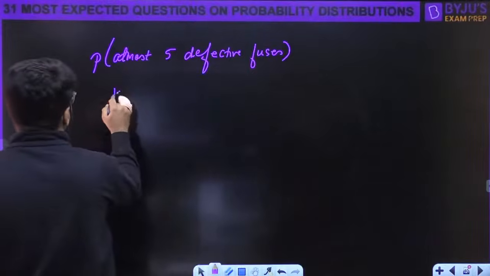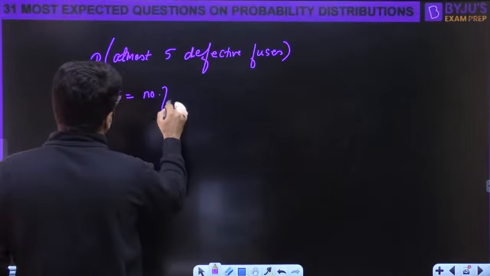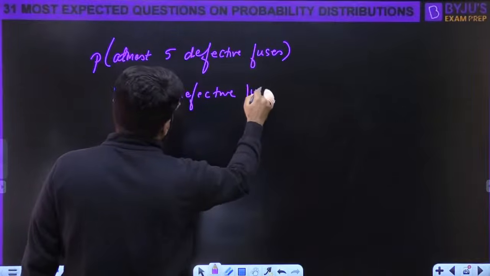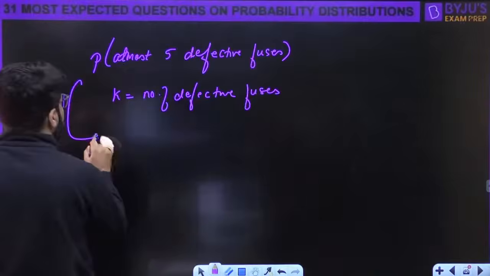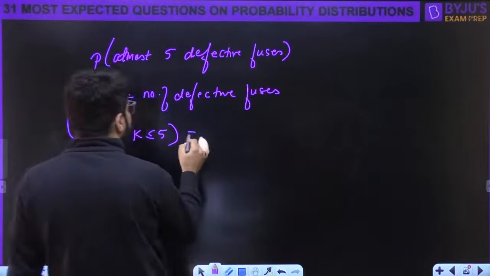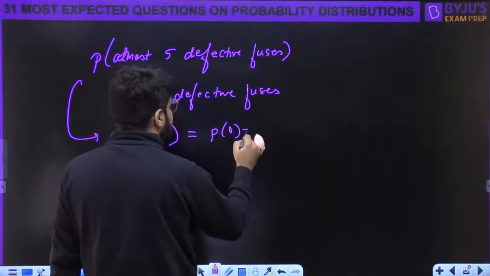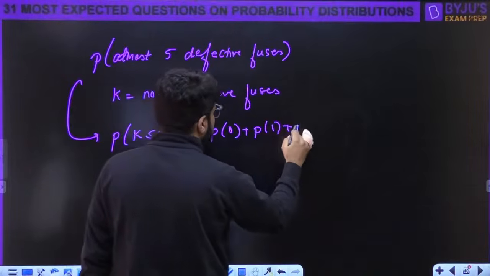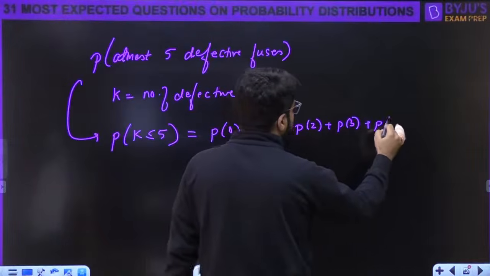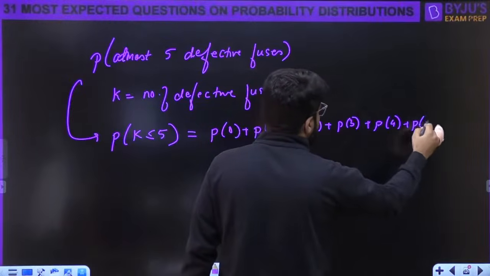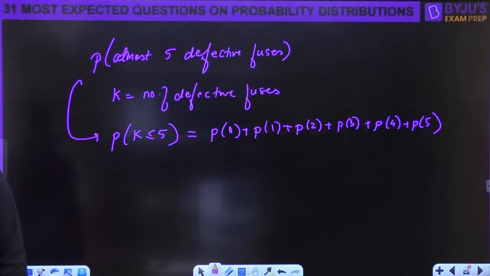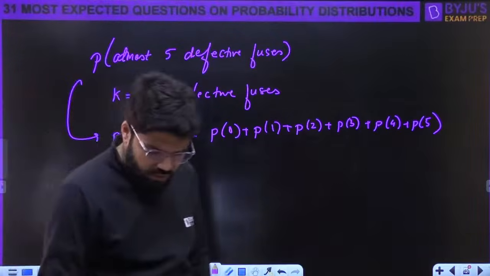If k is the number of defective fuses, we need the probability that k is less than or equal to 5. So it is P0 plus P1 plus P2 plus P3 plus P4 plus P5. This is what you want.